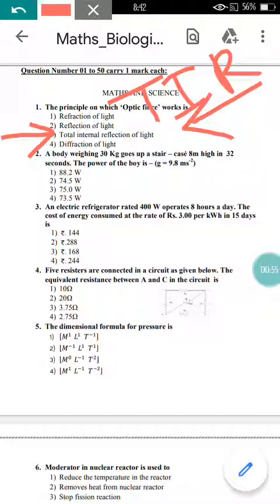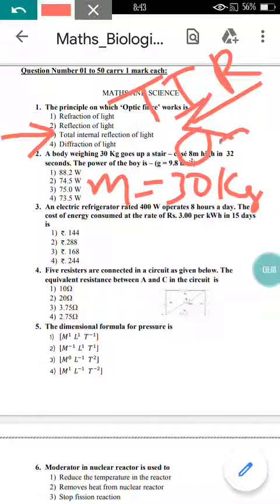Now come to question number 2. A body weighing 30 kg goes up a staircase 8 meter high in 32 seconds. The power of the body is? Here they have given the mass as 30 kg, the height as 8 meter, and the time as 32 seconds, and they are asking to find the power. They are giving the value of g also.